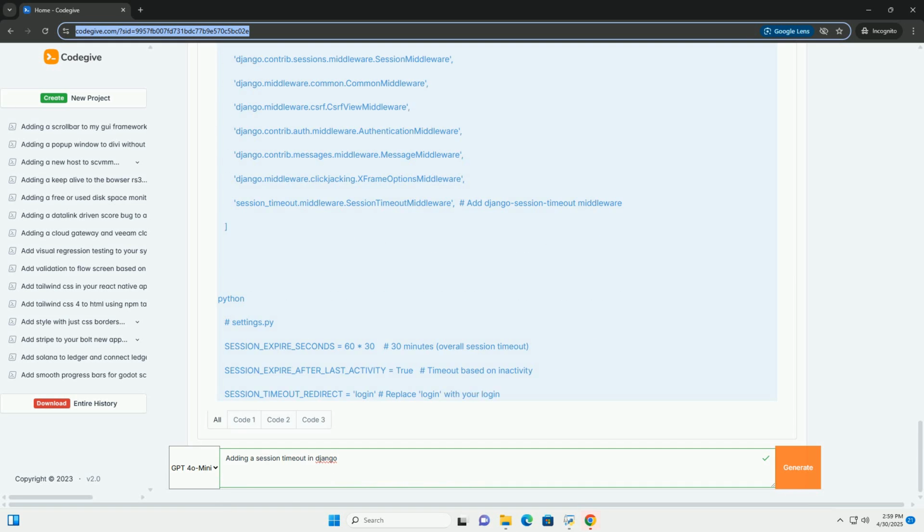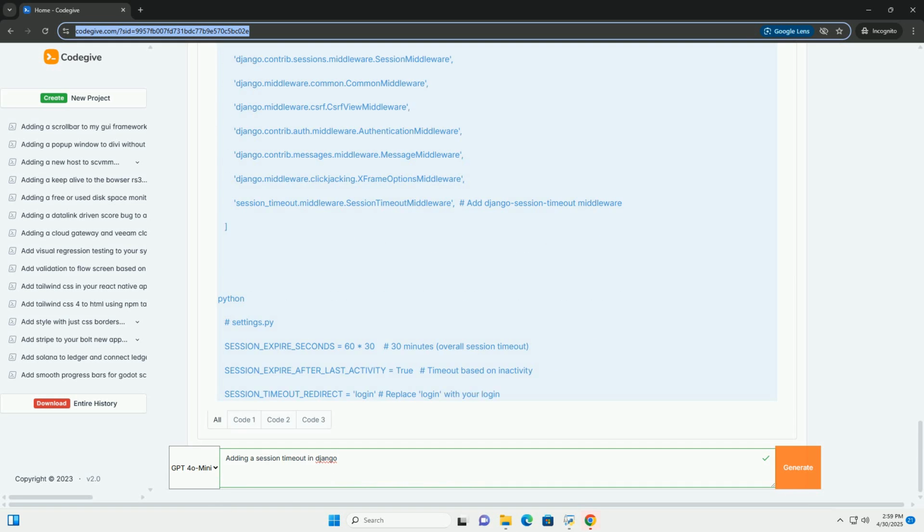SESSION_EXPIRE_SECONDS, the main session timeout duration in seconds. SESSION_EXPIRE_AFTER_LAST_ACTIVITY, if true, the timeout is based on inactivity. If false, the timeout is absolute, from the time the session was created. SESSION_TIMEOUT_REDIRECT, the URL to redirect to when the session times out. Use the name of your login URL pattern.